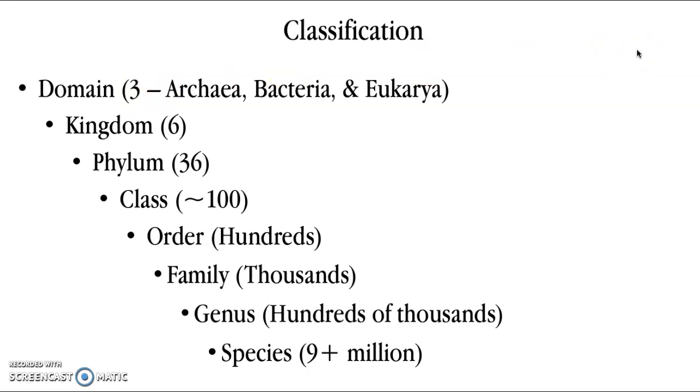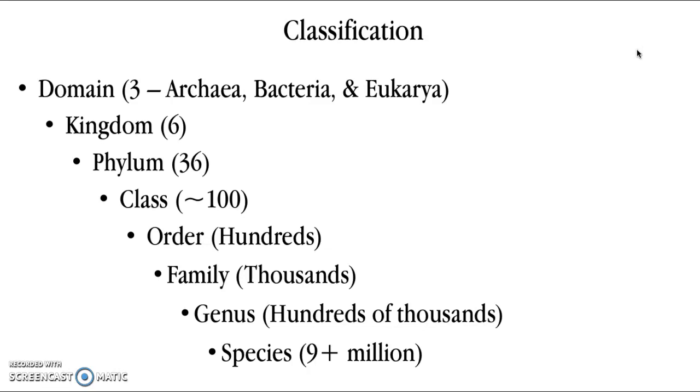As we work our way down, we start to make more divisions. We look at how all living organisms are alike or dislike, what those characteristics are, and we start to divide them up a little bit more. So we go from 3 domains into 6 kingdoms. From those kingdoms, we then break it up into 36 phylum or phyla. So again, as you're working your way down, you become more and more exclusive.